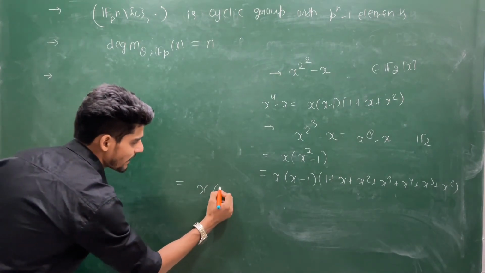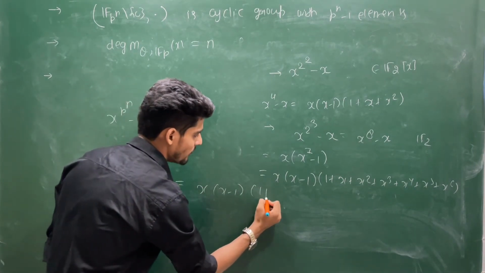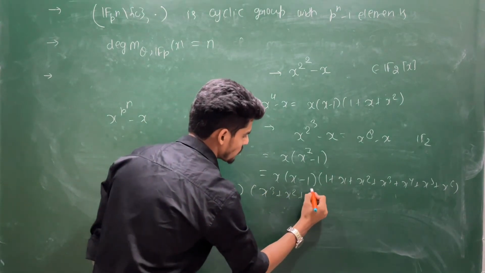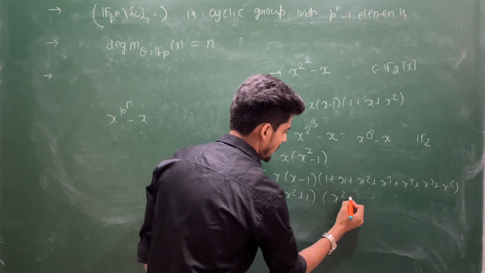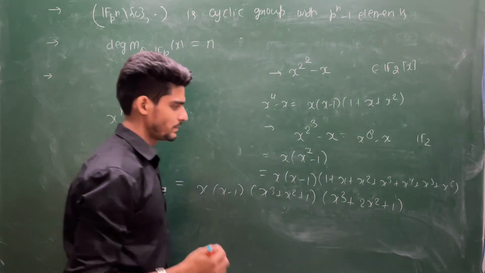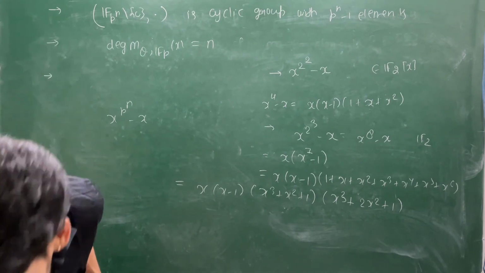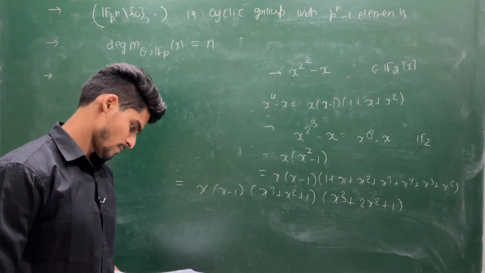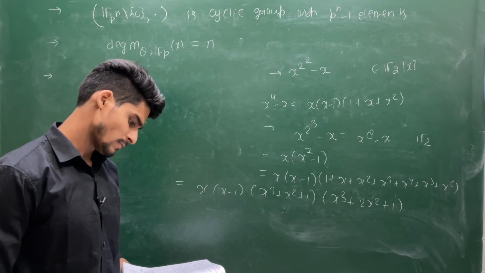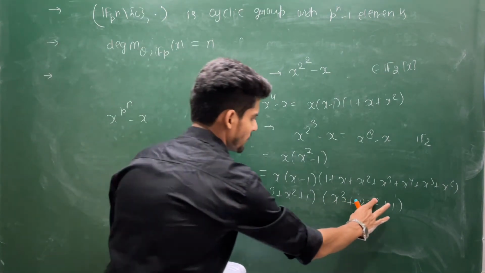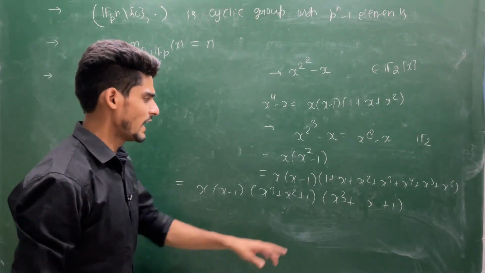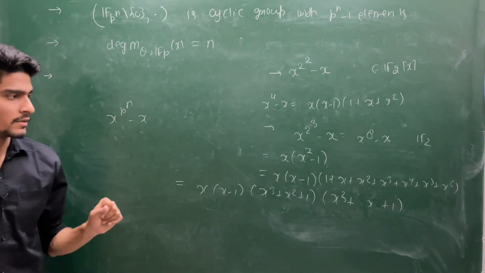I can tell you the factorization. This is x minus 1, this will be 1, or let x cube plus x square plus 1, x cube plus 2x square plus 1. Let me verify and I'll give you the criteria. Actually, this is fine. Now you can see, and I'll give you the criteria how I am claiming this thing.